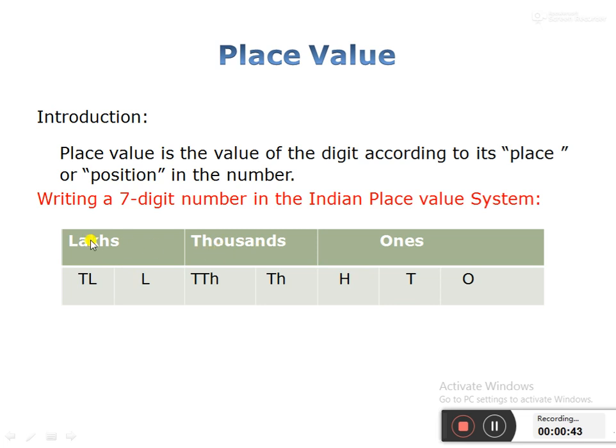Ones, thousands, lakhs: these three are periods. Ones, tens, hundreds: these three are in the ones period. Thousands and 10,000s: these two are in the thousands period. Lakhs and 10 lakhs: these two are in the lakhs period.